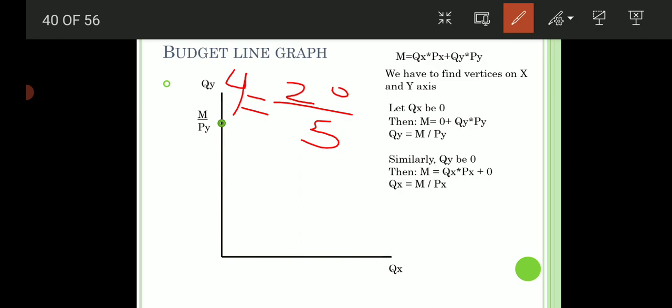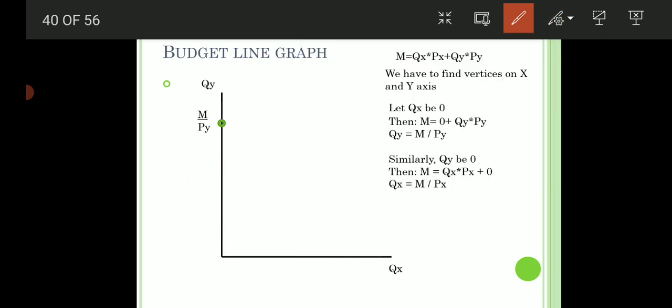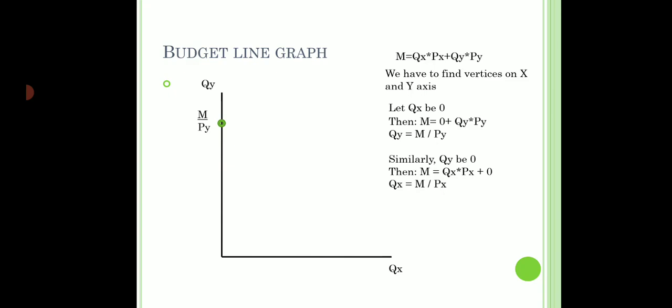So that means this would be money income divided by price of Y. This is how we can find the vertex on the y-axis. Similarly, we can find the vertex on the x-axis as well. That would be m upon px. So joining these 2 points, we can derive the budget line.